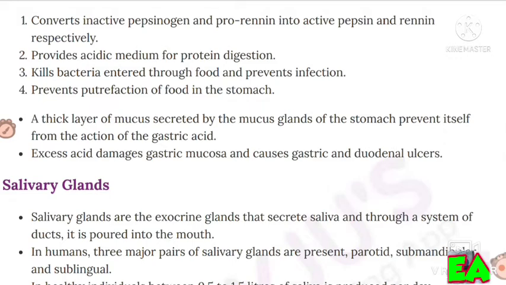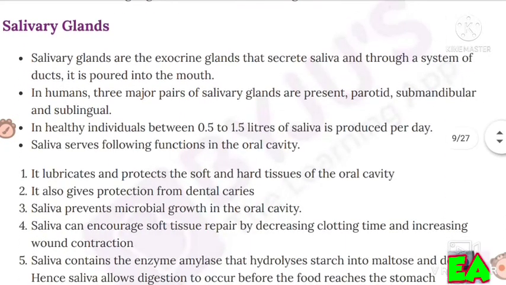A thick layer of mucus secreted by the mucous glands of the stomach protects it from the action of the gastric acid. Excess acid damages gastric mucosa and causes gastric and duodenal ulcers. Salivary glands. Salivary glands are the exocrine glands that secrete saliva, and through a system of ducts it is poured into the mouth. In humans, three major pairs of salivary glands are present: parotid, submandibular and sublingual.